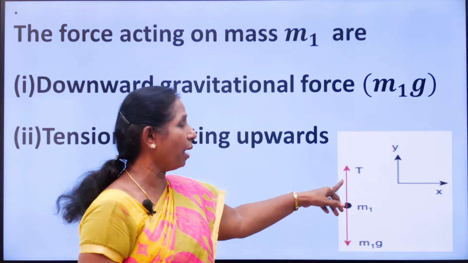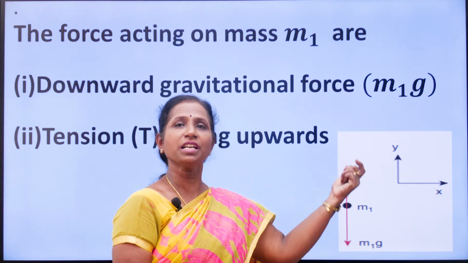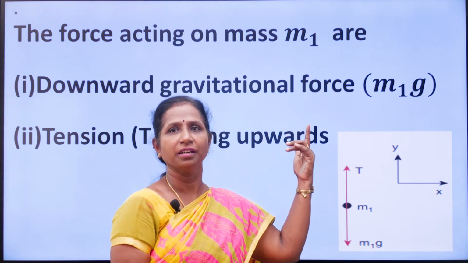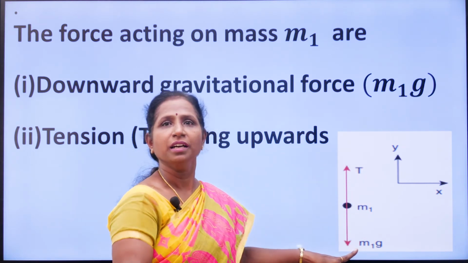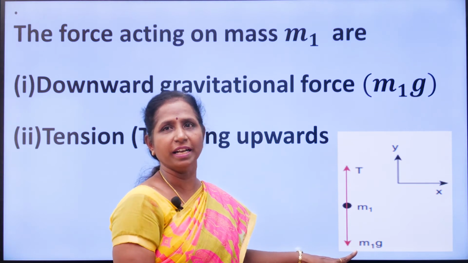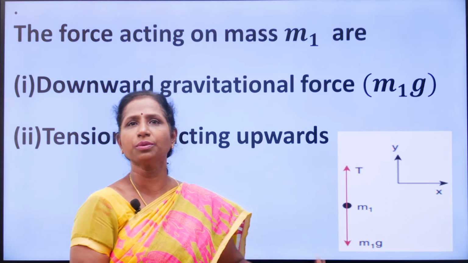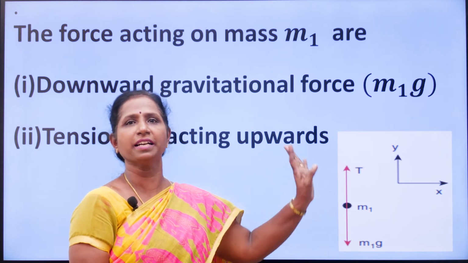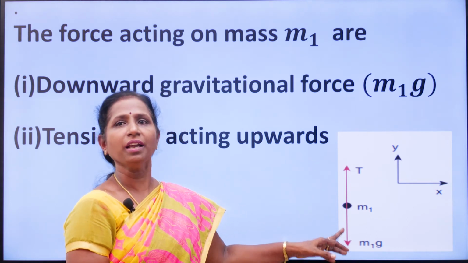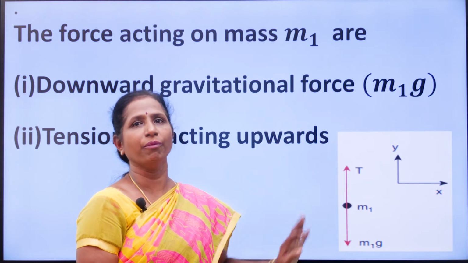Here there is no normal force. Instead, the tension force is acting in the upward direction. m1g due to gravity acting downward, then tension acting upward. There are two forces only, m1g and tension. Clear? These are the forces acting on mass m1.